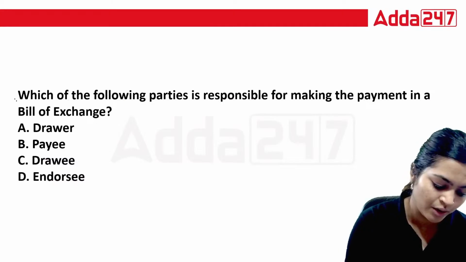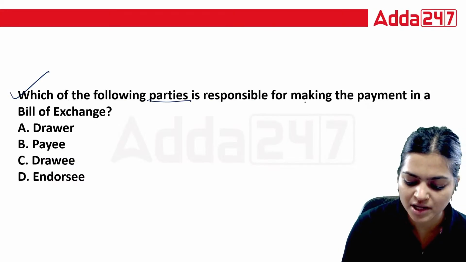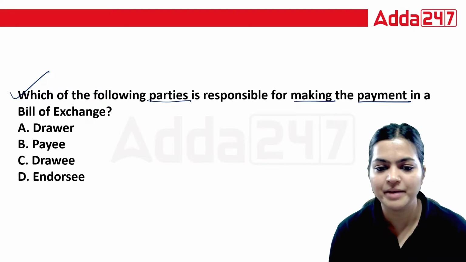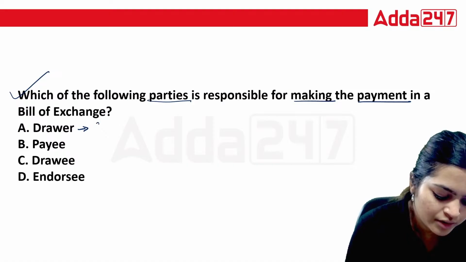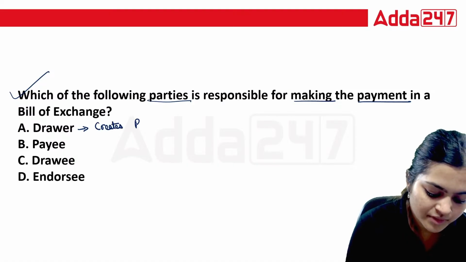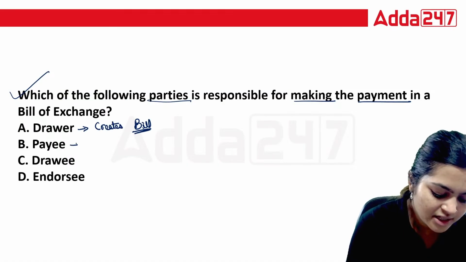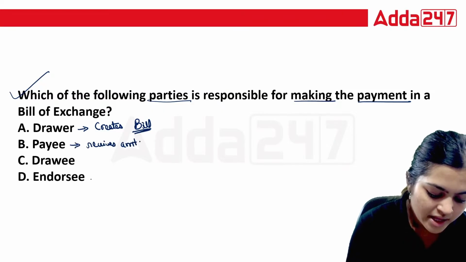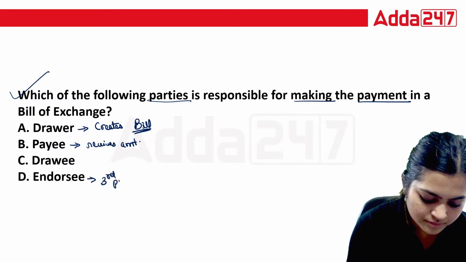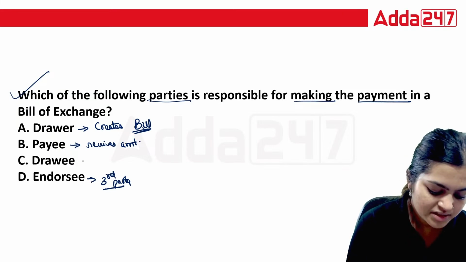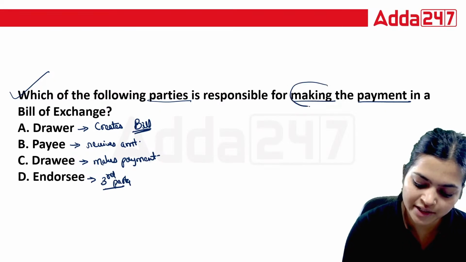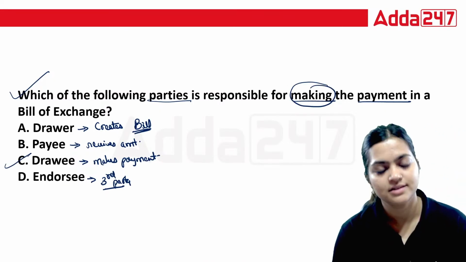Coming to the next question now. Which of the following parties is responsible for making the payment in a bill of exchange? Now, who is responsible for making the payment? See, drawer is the one who creates the bill. Payee is the one who receives the amount. Endorsee is your third party. Drawee is the one who makes payment. So here who is required to make the payment? Correct answer is your answer C.